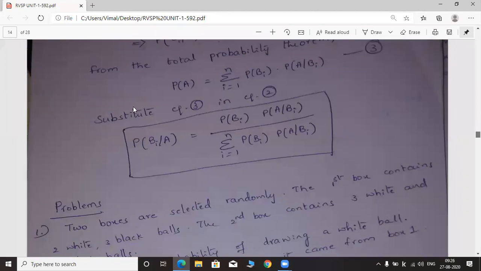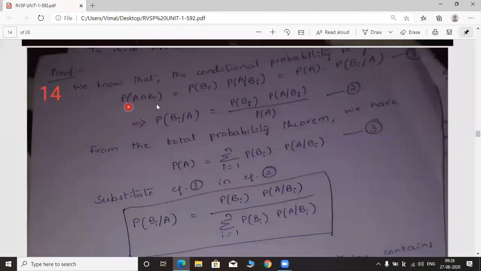In the first formula, if you see, P of A intersection Bi is equal to P of Bi into P of A given Bi. Probability of Bi intersection A is equal to P of A into P of Bi given A. This is the actual formula, but both are the same. Probability of A intersection Bi and probability of Bi intersection A, both are the same. That's why we are equating these two terms. Let this be equation number 1.